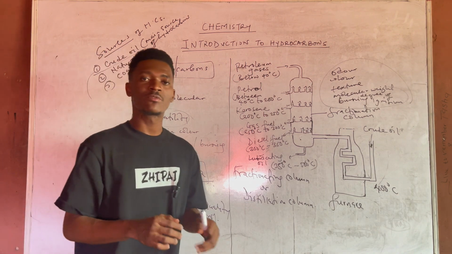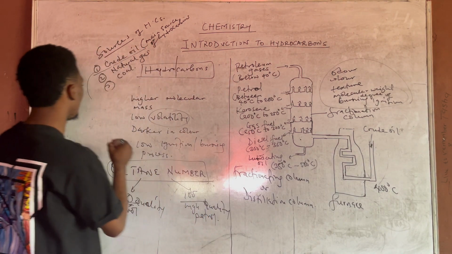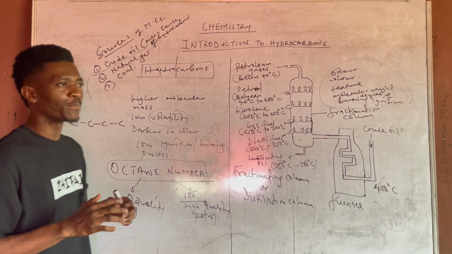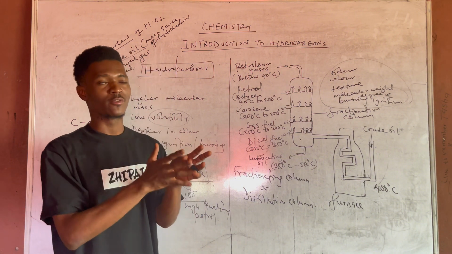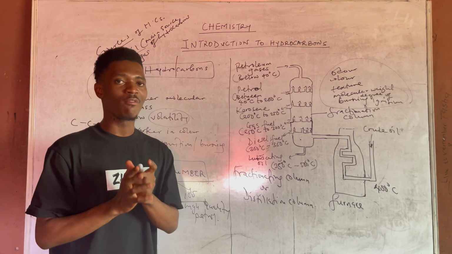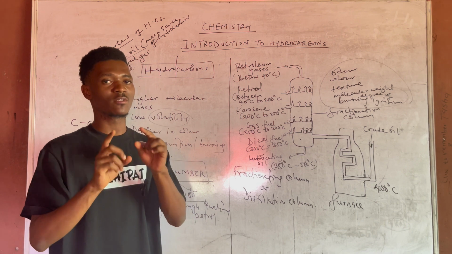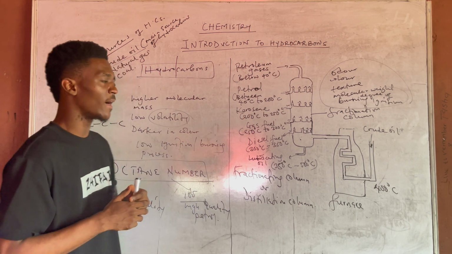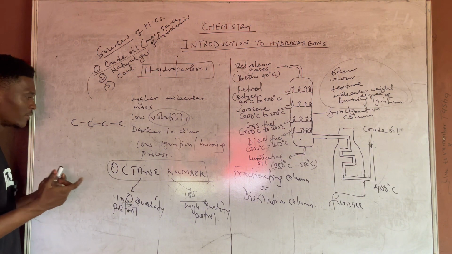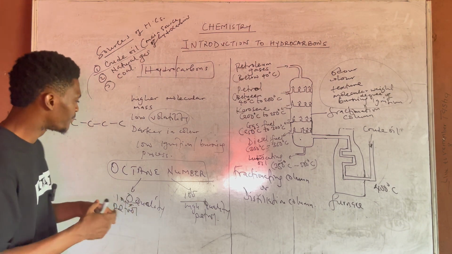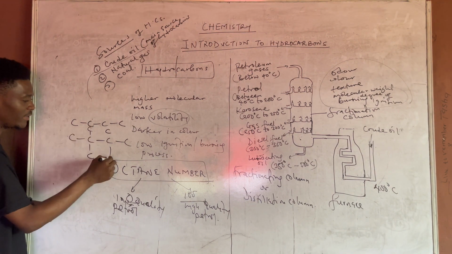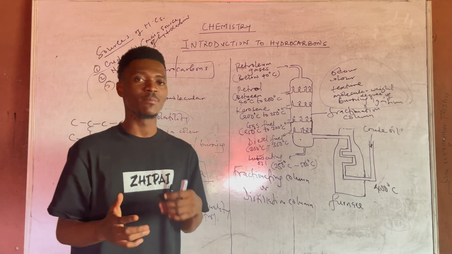And generally, straight chain hydrocarbons, meaning a link like this, carbon to carbon to carbon to carbon, without any form of branches, are actually an indication that the petrol is of low quality. What it means is that when a petrol is made of straight chain hydrocarbons, it implies that such petrol is of low quality. But when there is an increase in branches in the chain, then of course it implies that such petrol is of high quality. Meaning, when you have branches in the hydrocarbons present in the petrol, it implies the petrol is of high quality.